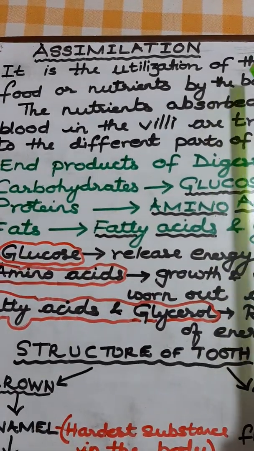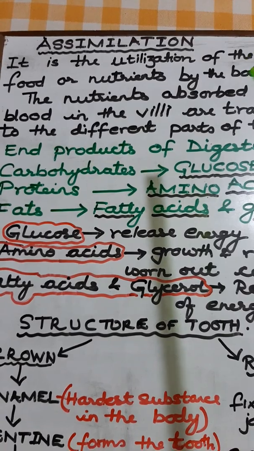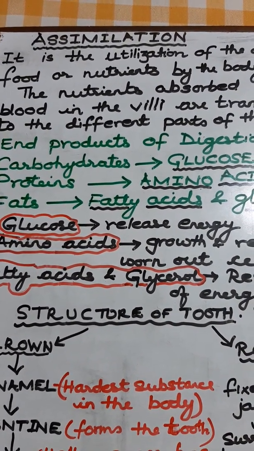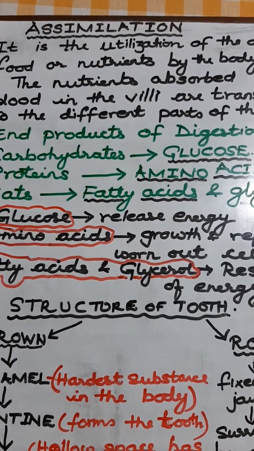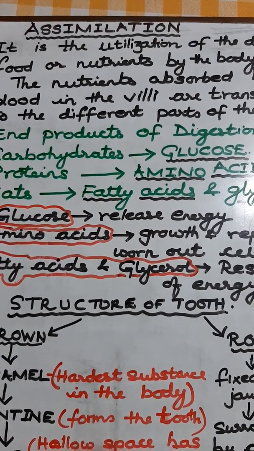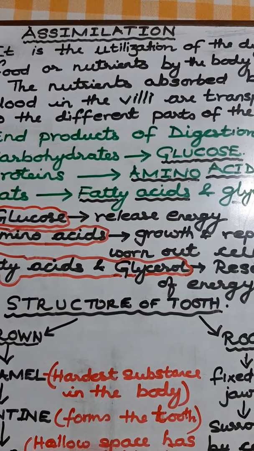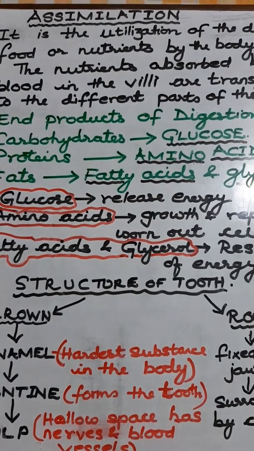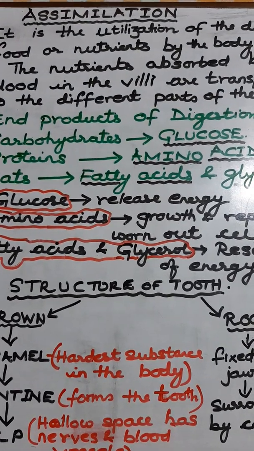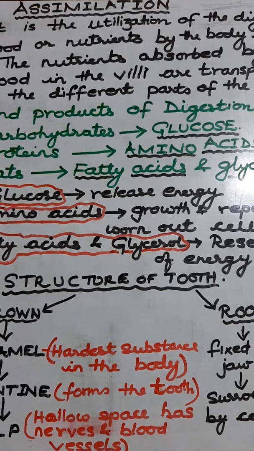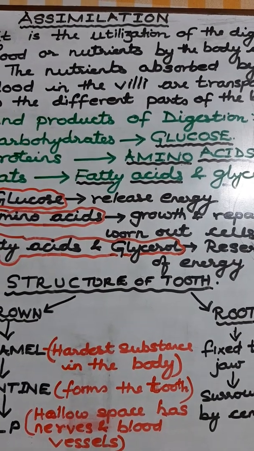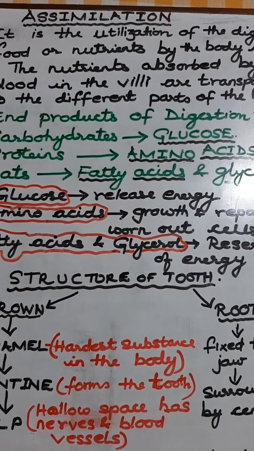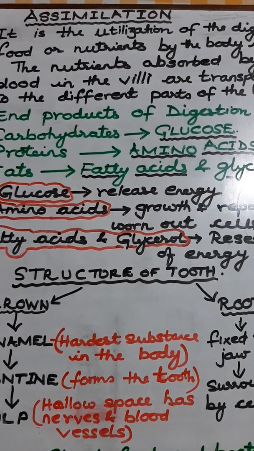So, what is that called? The food that has been absorbed by the villi, the food means the nutrients, yes? That is taken to the different parts of the body by the blood, because the villi have blood vessels. So when the villi absorb the digested food, the blood then takes it and distributes it to the different parts of the body.